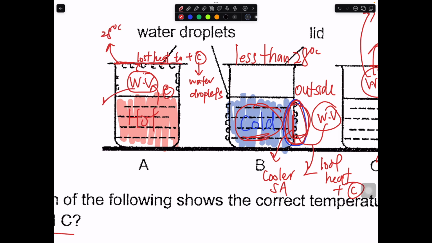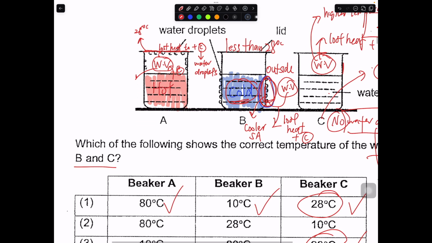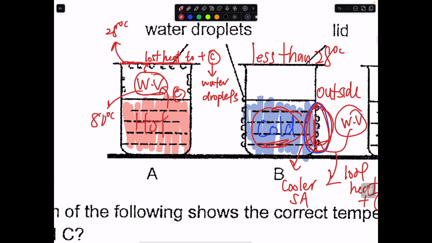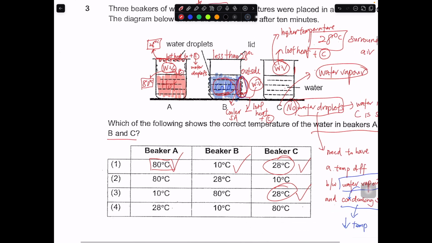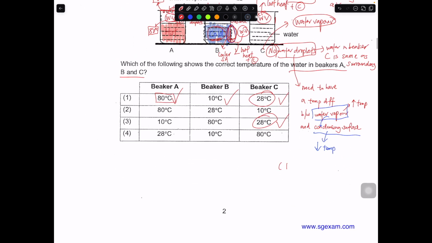Then the water vapor that is starting to evaporate from it will be of a higher temperature. So if let's say it's 80 degrees, this warm water vapor of 80 degrees will lose heat to this surface of 28 degrees. Then it will start to condense into our tiny water droplets which appear on the inside of the lid. Okay, so from here, this answer is number 1.